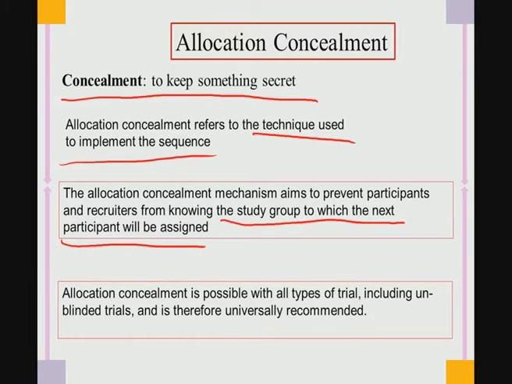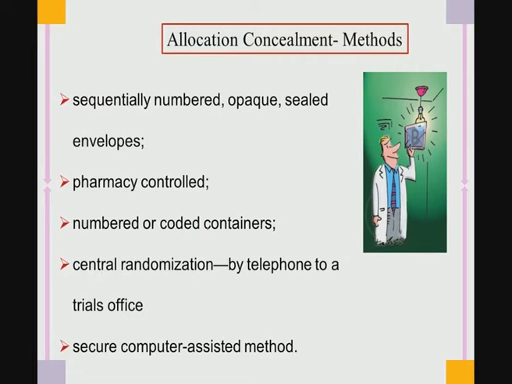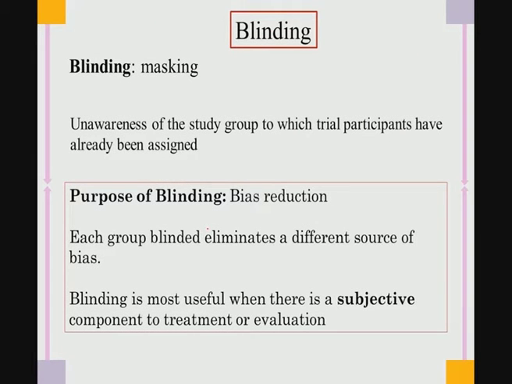For example, there are 24 patients, as I said one or two slides back. So if patient A is getting one type of head, patient A will not know what patient B will receive, in reference to the femoral head description. So there will be no clarity on what each of the patients will be receiving. Sequentially numbered opaque sealed envelopes, like in the case of drugs that has been mentioned, are pharmacy controlled, numbered or coded and all. Now the third one is blinding.